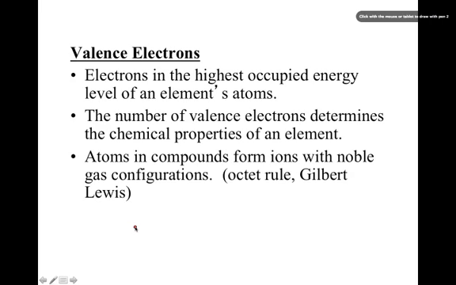Now, just a refresher on valence electrons. Remember, valence electrons are in the highest occupied energy level of an element's atom. The valence electrons are actually what determine the chemical properties of the element. And when atoms become part of compounds, they form ions with noble gas configurations. If you remember, we talked last chapter about how metals will lose electrons to be like a noble gas, and non-metals will gain electrons so they can be like a noble gas. All of that is related to the octet rule.